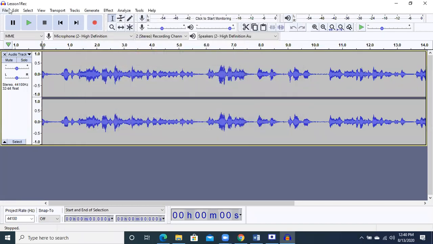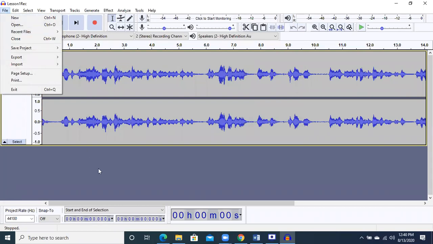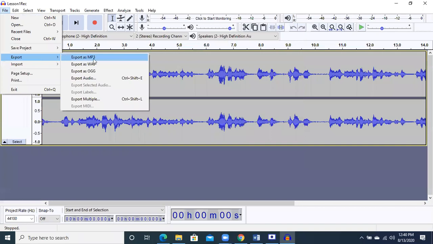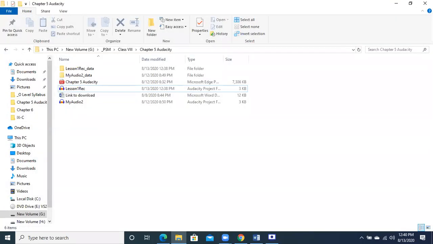Just like if we go to the export option, then we can export it into MP3. हम इसको क्या बना सकते हैं? We can make it an MP3 file that could be opened with the Windows Media Player or VLC player. अच्छा, if we haven't converted it